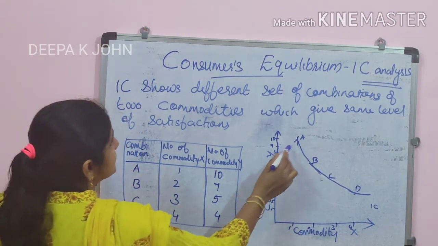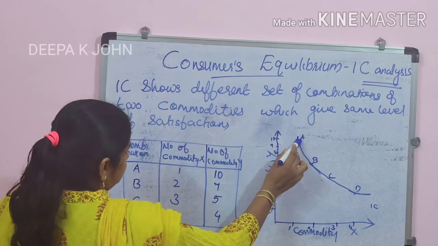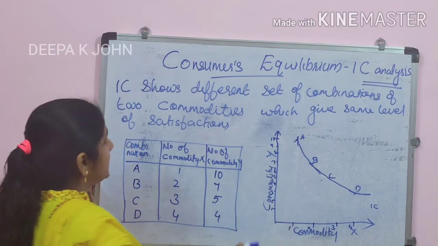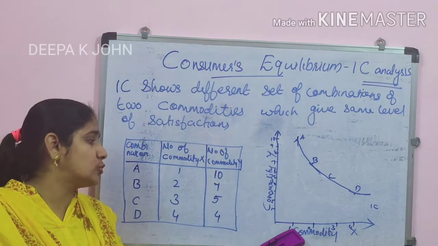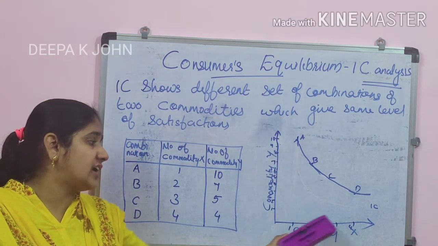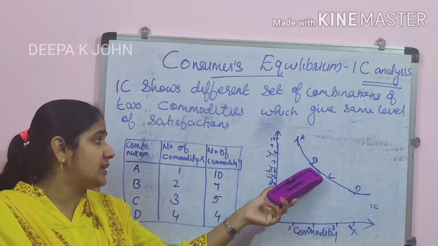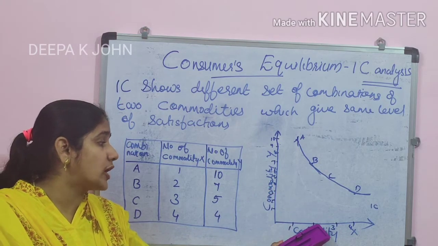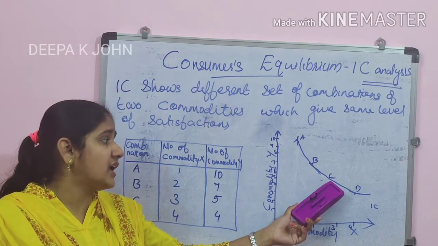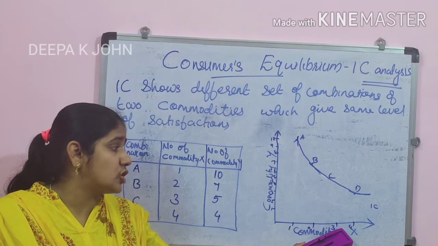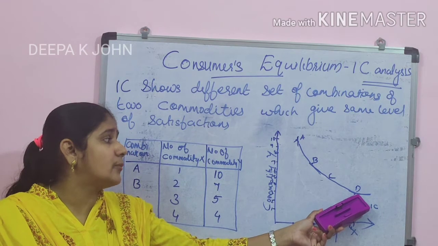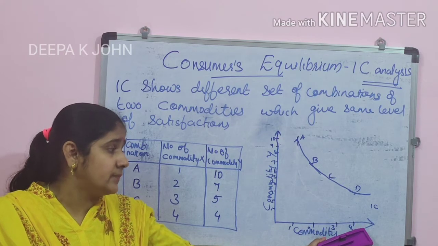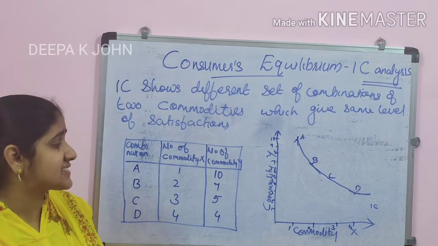Here the first combination is A. What is this combination? A is showing 10 units of commodity Y he is consuming, and commodity X is only 1. Then commodity Y decreased to 7, and he is able to consume more of commodity X. Again Y decreases, the consumption of commodity X increases, and again Y decreases, and parallel to that the number of commodity X increased.